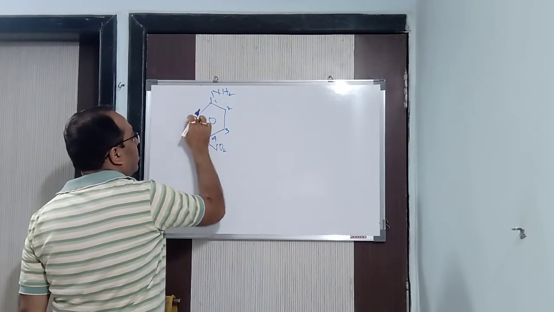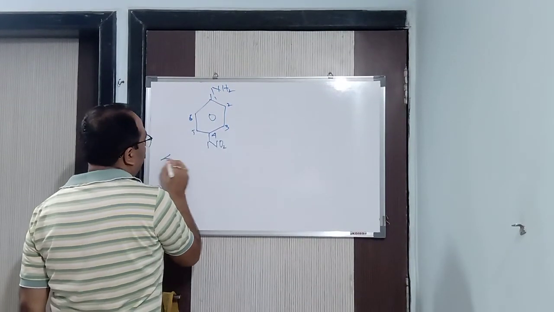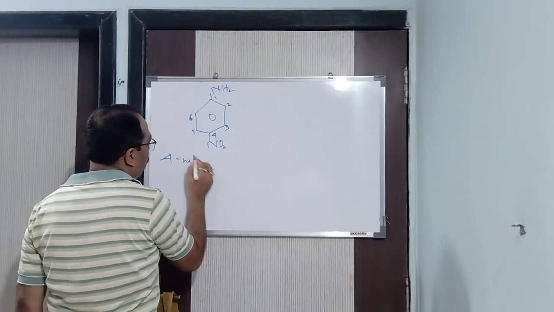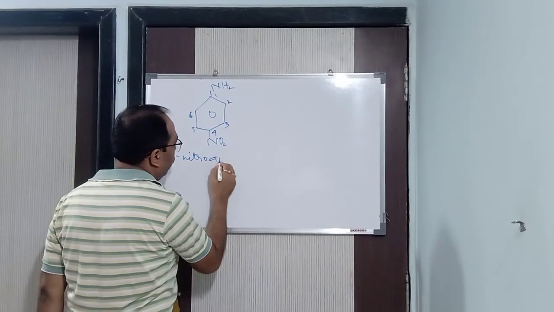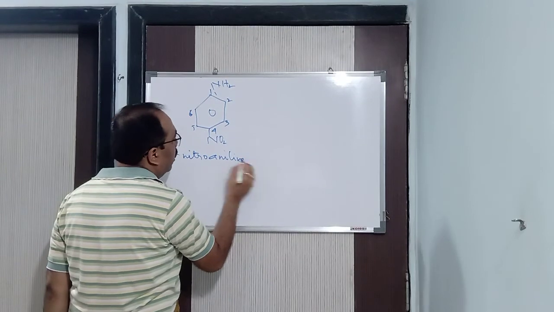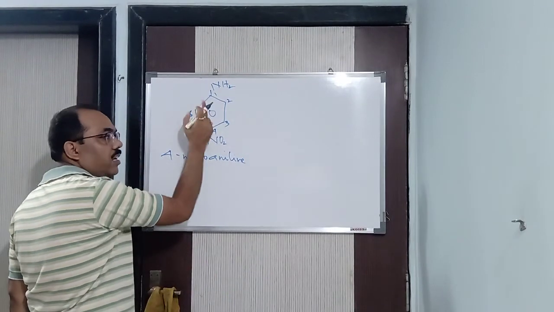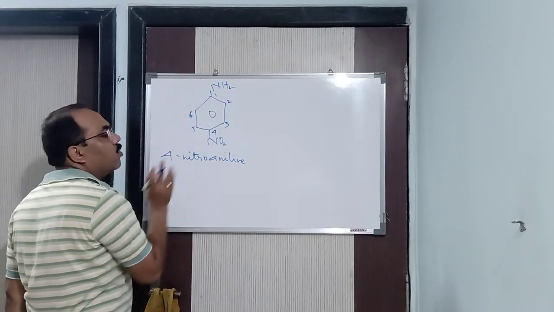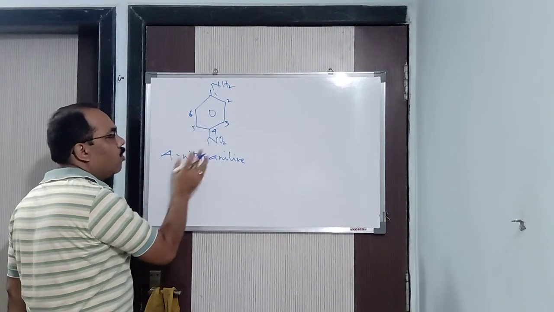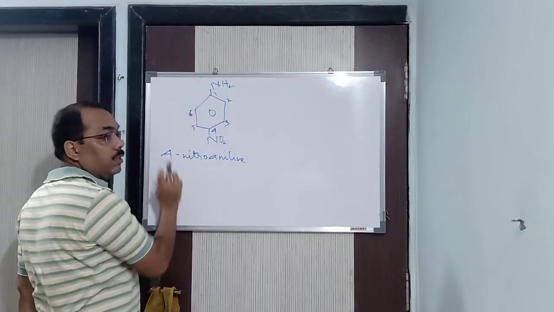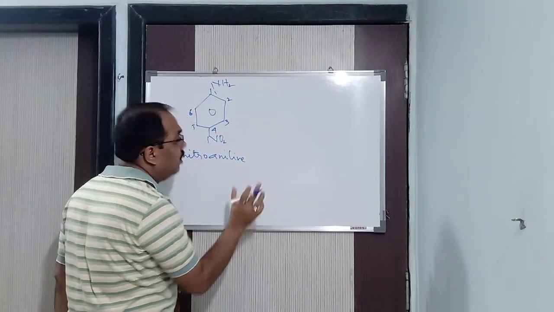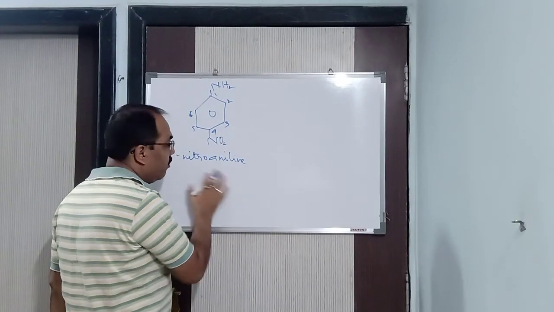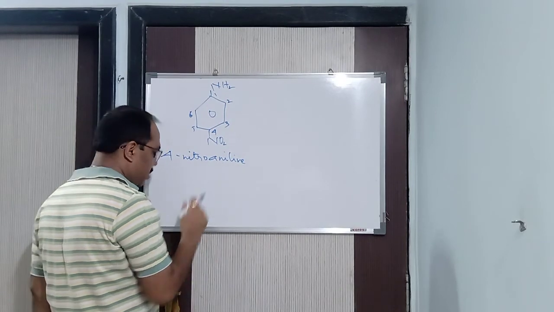So very simple, this one is 4-nitro, benzene ring, first position NH2. What is the name? That is nothing but aniline. You know that benzene ring with NH2 is aniline. So 4-nitroaniline, or we can say 4-nitrobenzene amine. 4-nitroaniline is the easiest one.